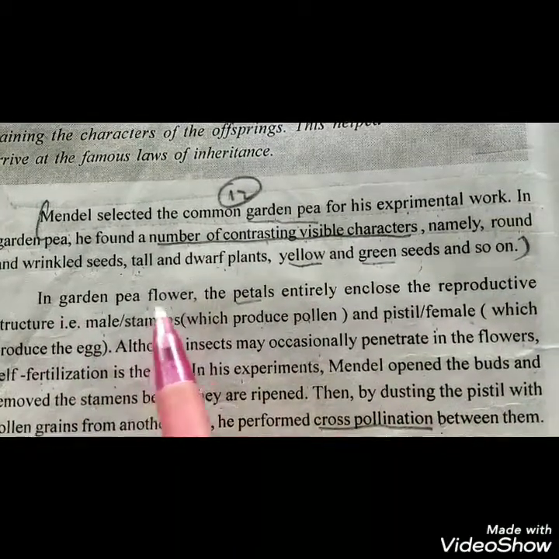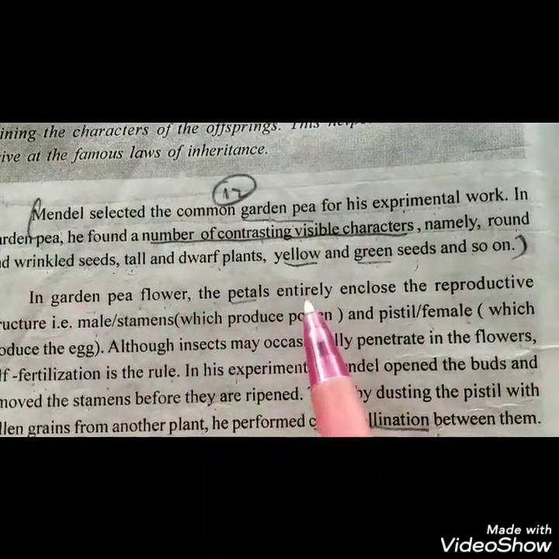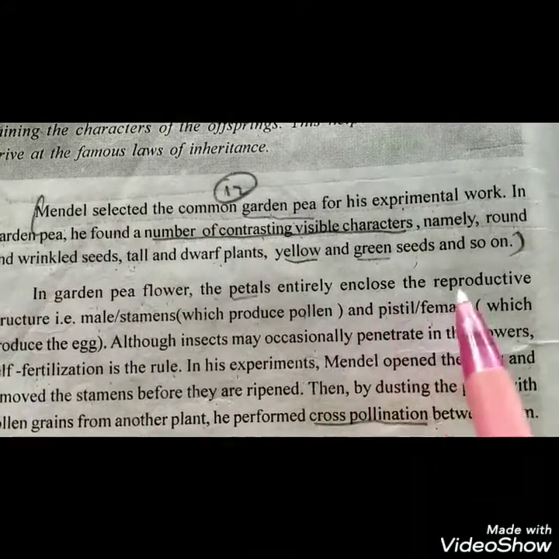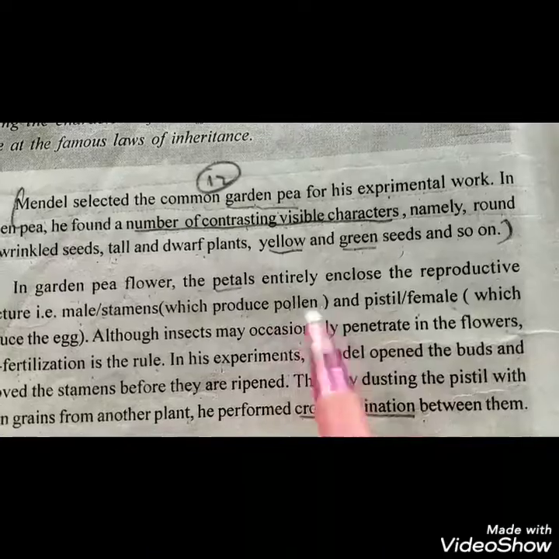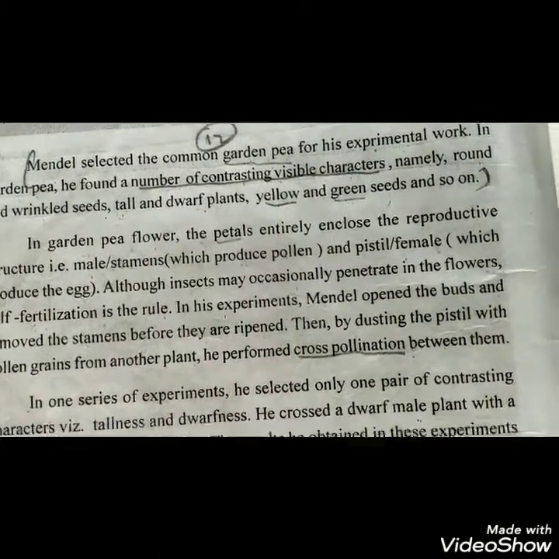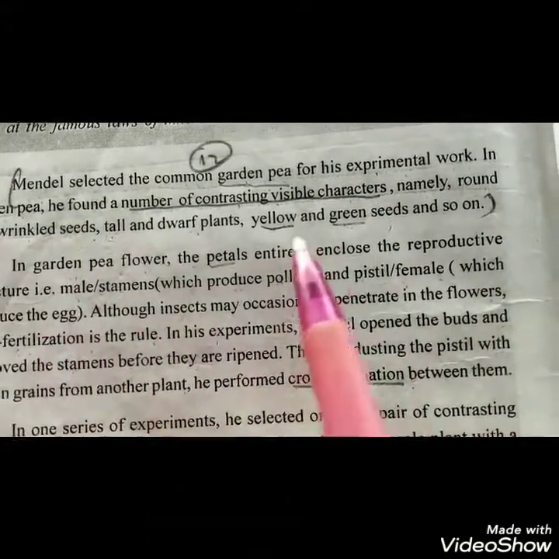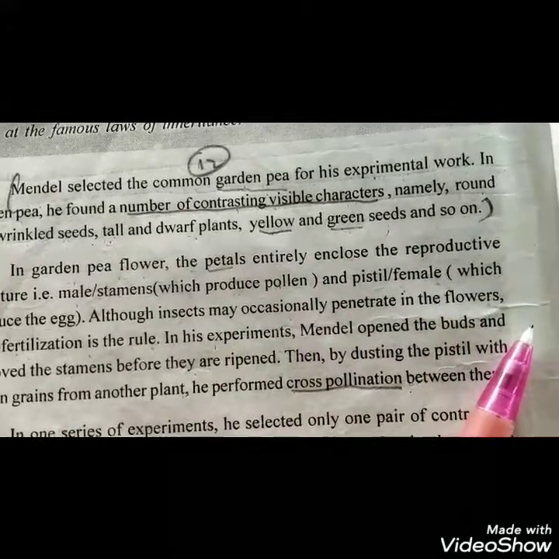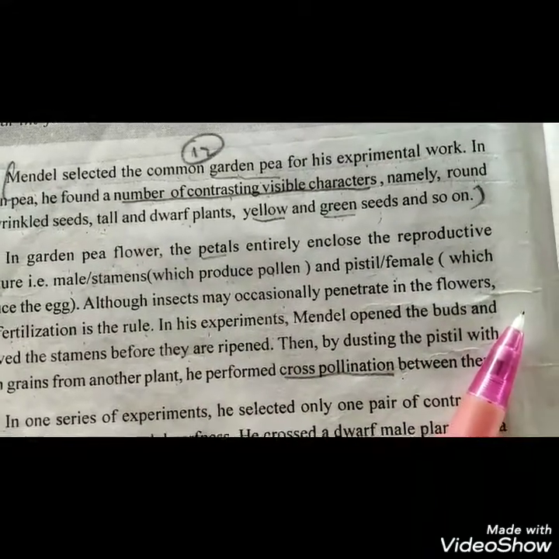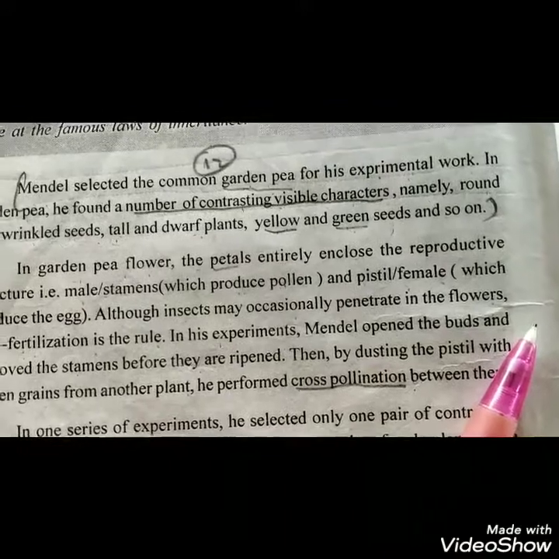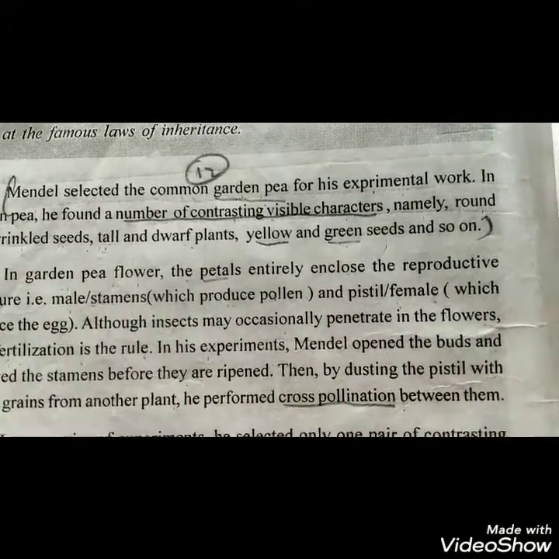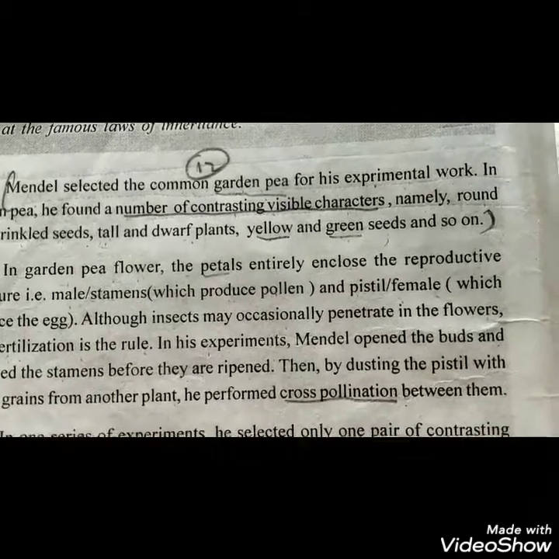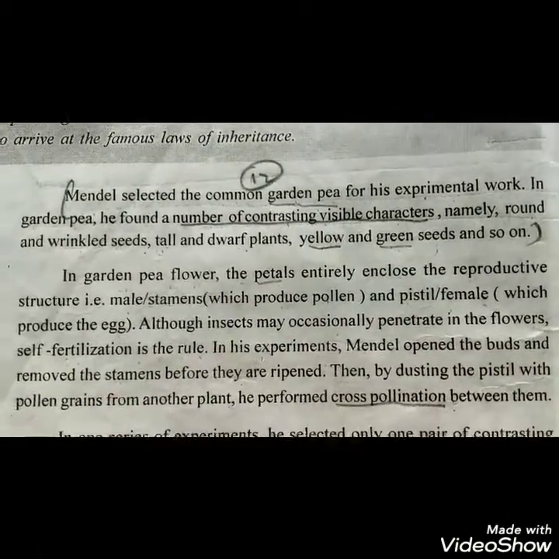In the garden pea flower, the petals entirely enclose the reproductive structure, the male or the stamen, which produces the pollen, and the pistil or the female, which produces the egg. So, in the garden pea, the male and the female are found enclosed by the petals.